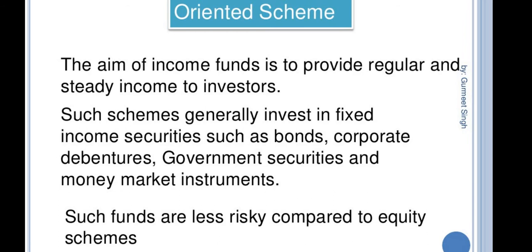The aim of an income fund is to provide regular and steady income to investors. Such schemes generally invest in fixed income securities such as bonds, corporate debentures, government securities, and money market instruments. Such funds are less risky compared to equity schemes. That is the main aim of income funds.